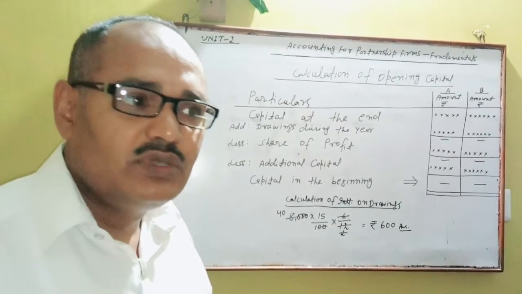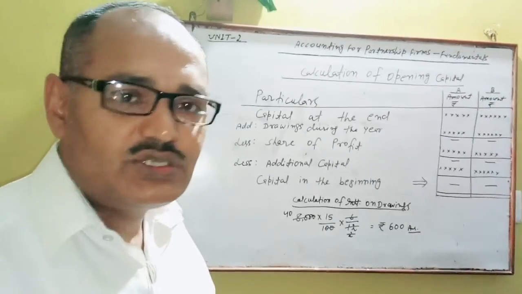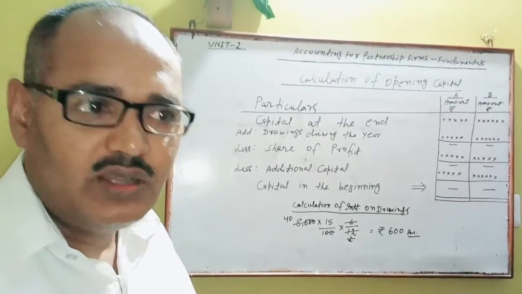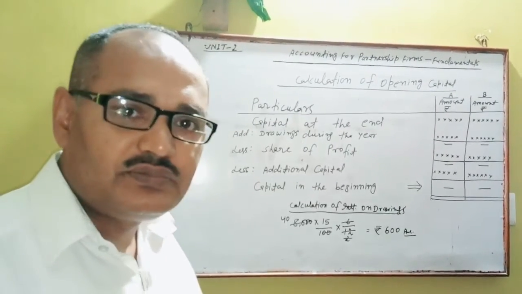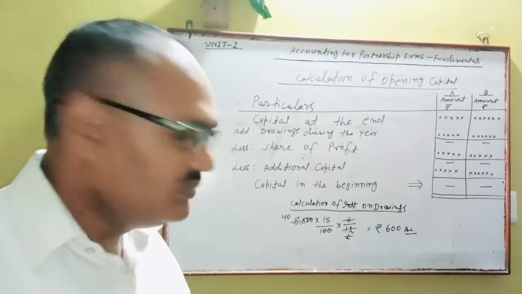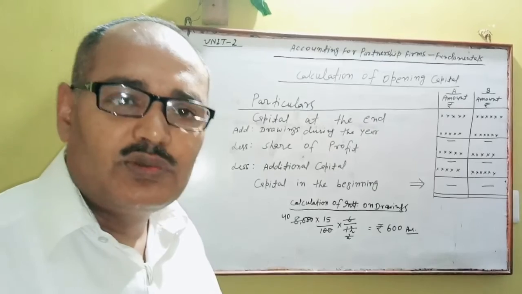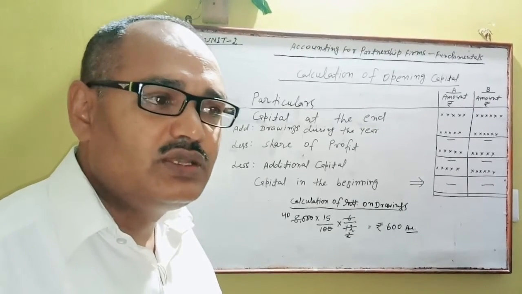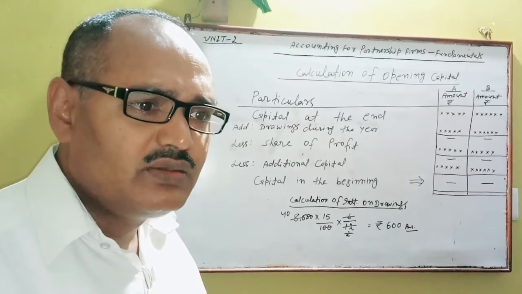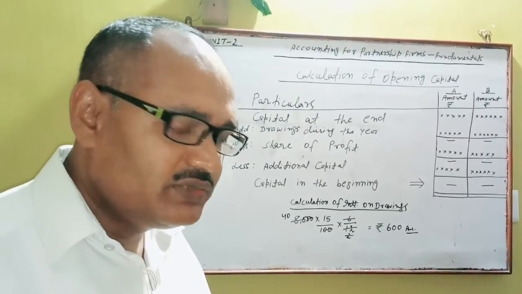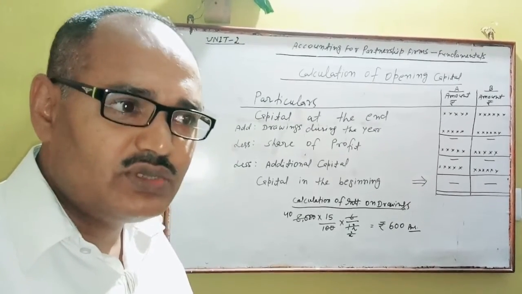Now, in brief, to start our next numericals, I want to make it clear before all of you how to calculate interest on drawings. If in your question it is given that interest on drawings will be charged on partners' withdrawal, then as per rate which is given for interest on drawings, you will calculate interest on drawings.